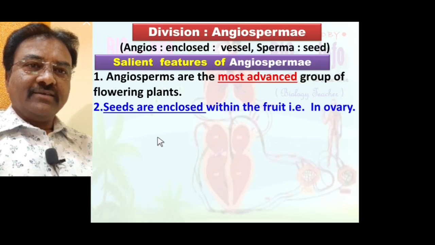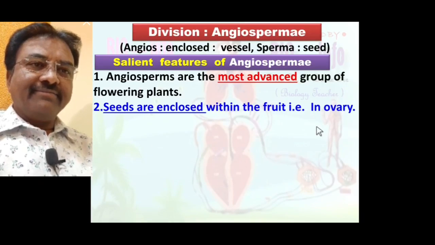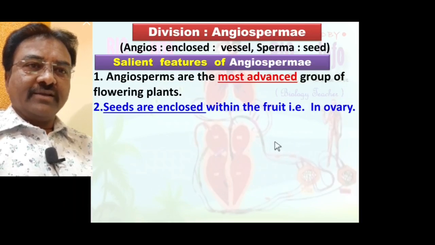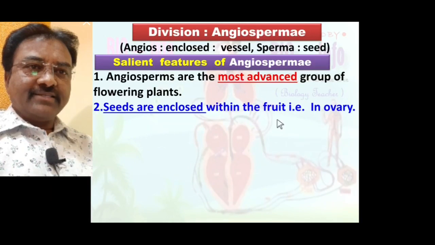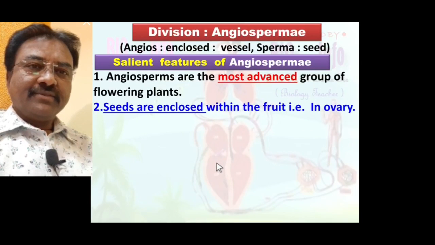So inside the ovary seeds are enclosed, means after fertilization the ovules in the ovary are converted into seeds and the ovary is converted into fruit. So inside the fruit seeds are present, means seeds are enclosed in the fruit, seen in angiosperm.